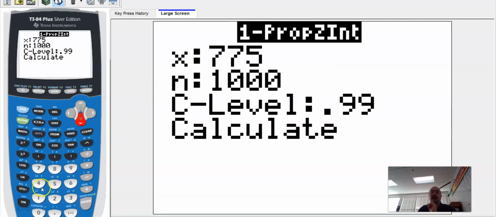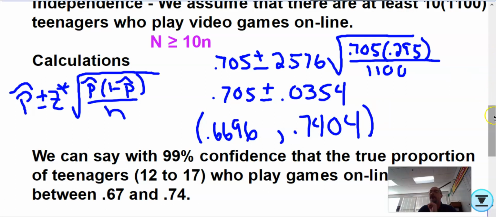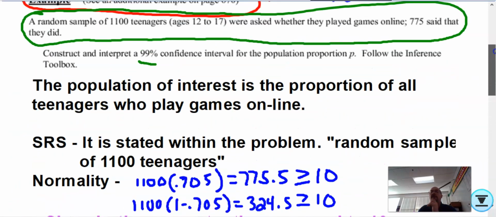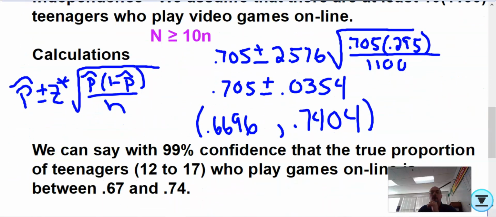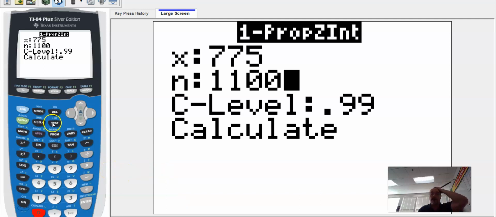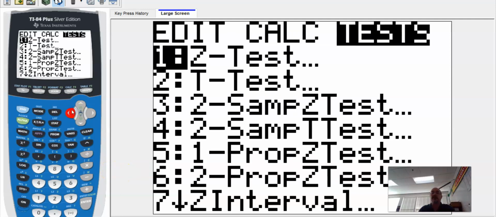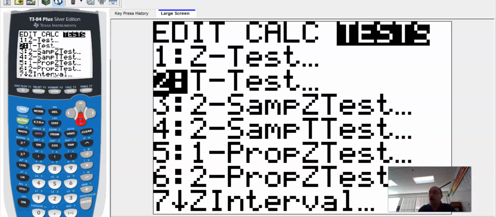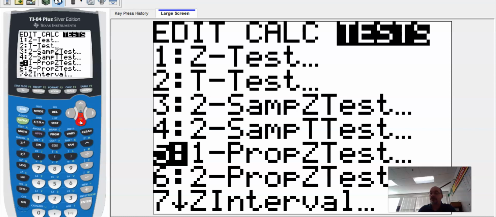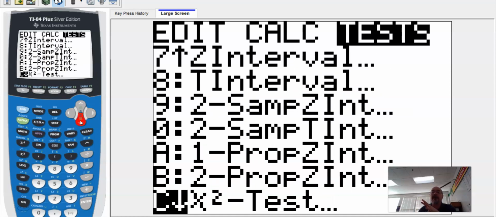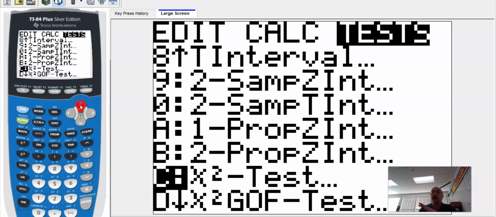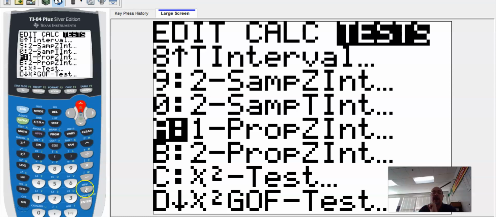775, out of 1,100 teenagers. Let me double check, make sure I'm not making another error here. So 775 out of 1,100 teenagers. Okay, so again, let me show you one more time. Stat, test, and then go to 1 proportion Z interval. You can see we've got all kinds of tests, folks, so you can't get these mixed up. On the calculator that I'm using, it is letter A.